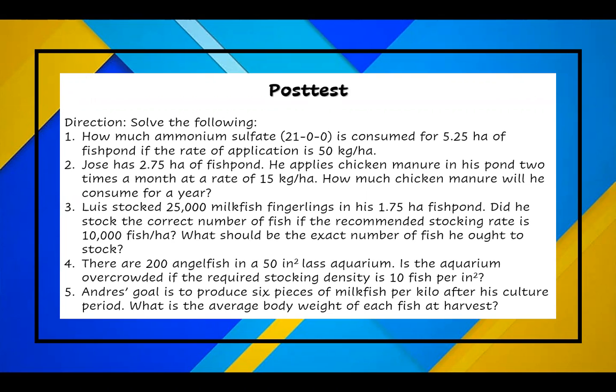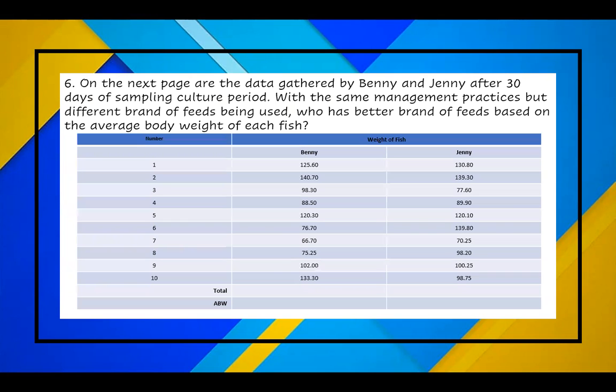Louis stocked 25,000 milkfish fingerlings in his 1.75 hectare fish pond. Did he stock the correct number of fish? If the recommended stocking rate is 10,000 fish per hectare, what should be the exact number of fish he ought to stock? There are 200 angelfish in a 50 square inches glass aquarium. Is the aquarium overcrowded if the required stocking density is 10 fish per square inch? Andres' goal is to produce 6 pieces of milkfish per kilo after his culture period. What is the average body weight of each fish at harvest?